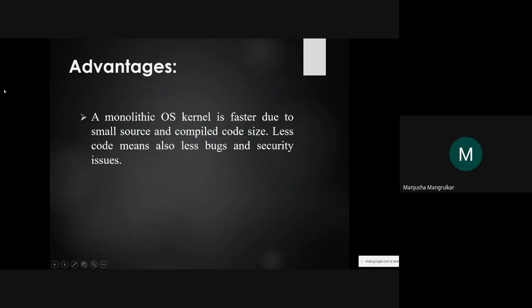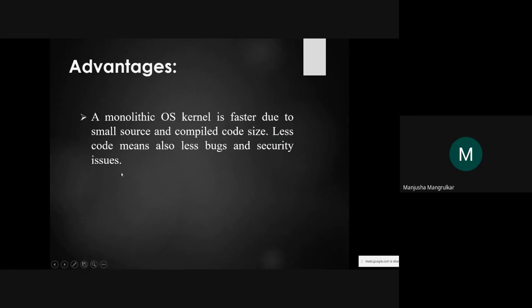But what is the advantage? A monolithic operating system kernel is faster due to its small source and compiled code size, right? Everything is inside one program, so it is very easy. The pointer doesn't have to search for where another function is, everything is inside one package. That's why it is very fast due to small source and compiled code size.